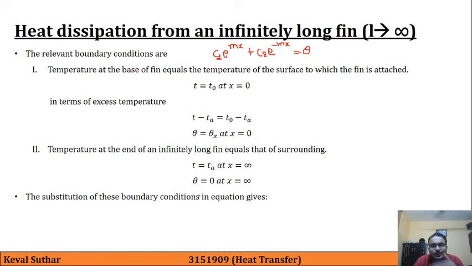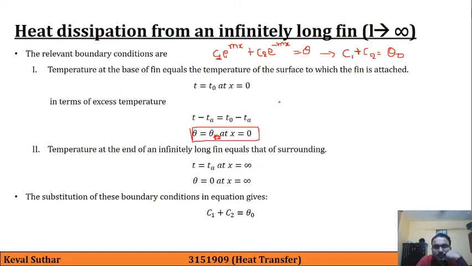If we apply the first boundary condition, x equal to 0, actually here it should be theta 0, not x. So if we put x equal to 0, then we get C1 plus C2 equal to theta 0.